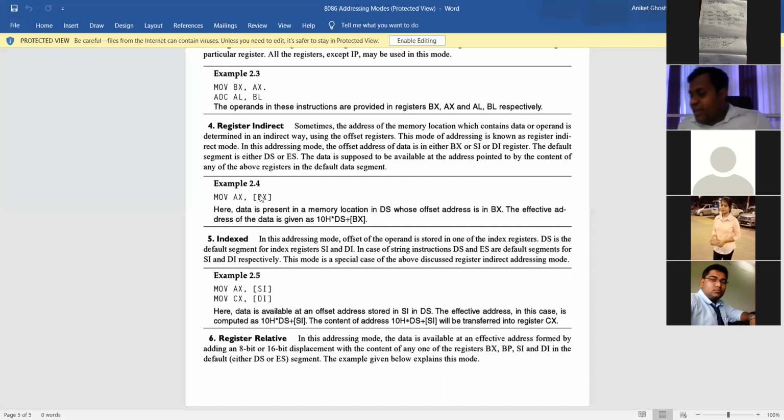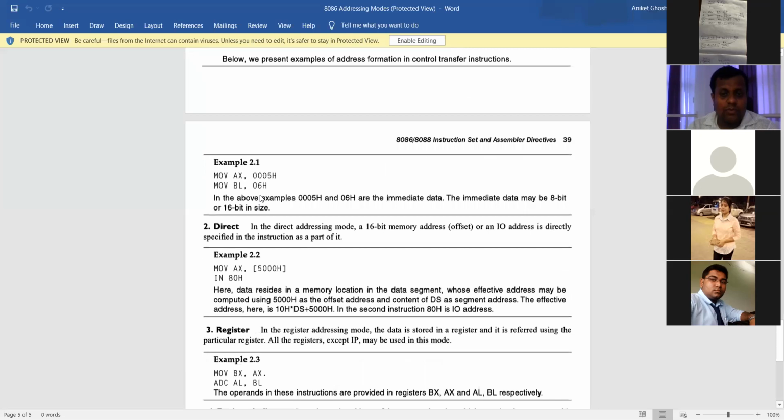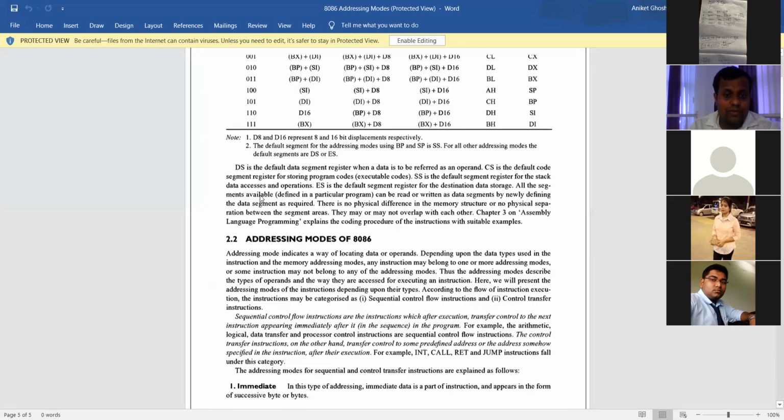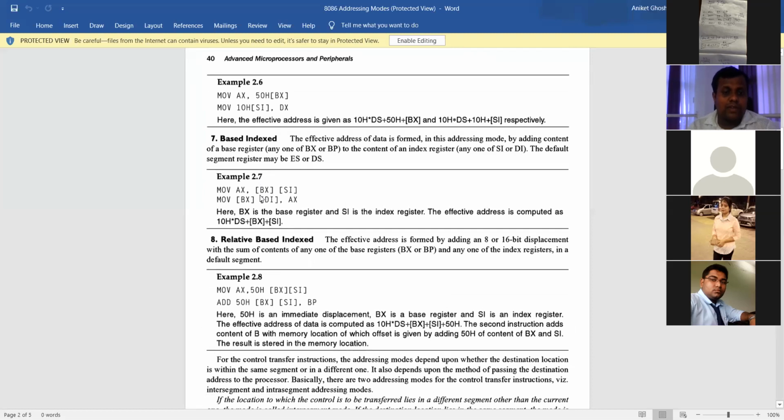Register relative, it's a very, very important one. Go to page number 2. Page number 2. Where there was 7, this one. This is the example of 6. Example 2.6.